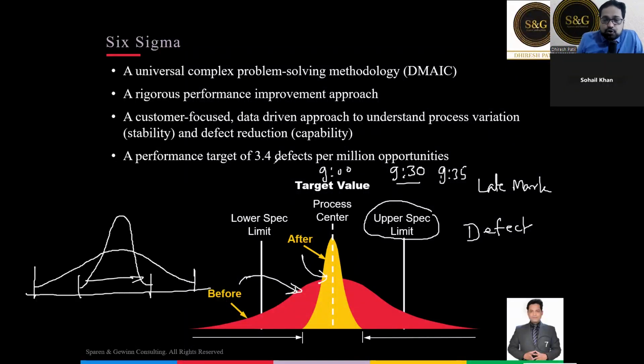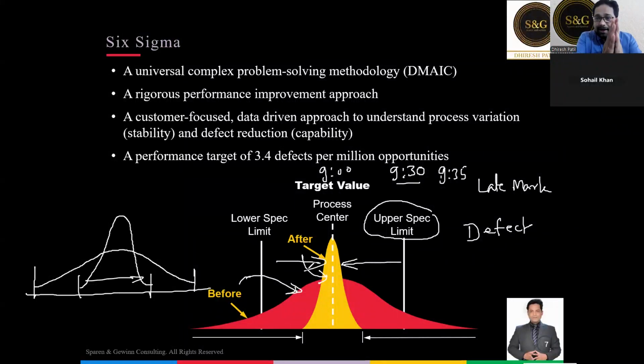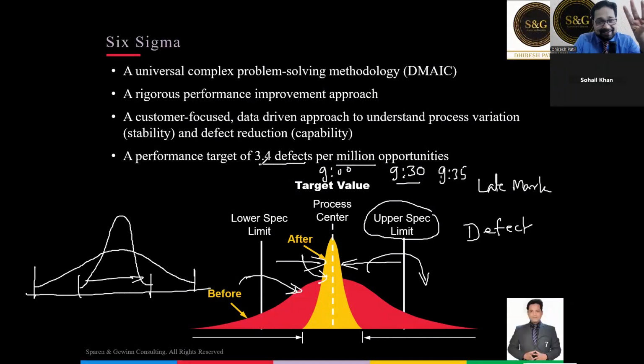Now, understand this. By reducing the defects, we are bringing the entire process very close to the center. As variation reduces, the process will come to the center and the probability of making a defect will reduce. How much? 3.4 defects in a million. What does it mean? If I deliver 1 million pizzas, only 3 pizzas were later than 30 minutes, then it is called a Six Sigma level of performance.